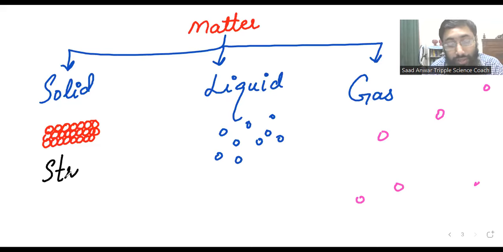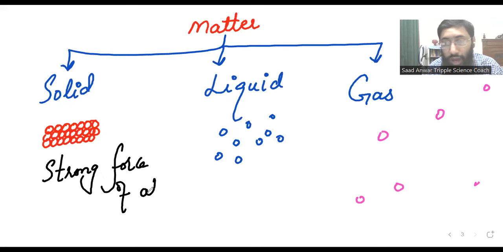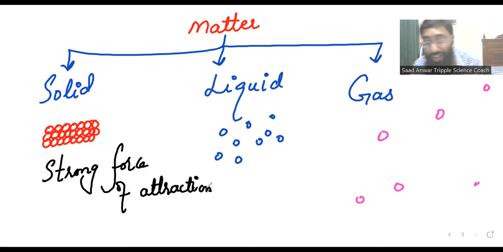In gases there is no force of attraction. In liquid there is a force of attraction, but not as high as in solid. Up till now, I am talking about how in solid particles are very close, and in liquid particles are not so close.